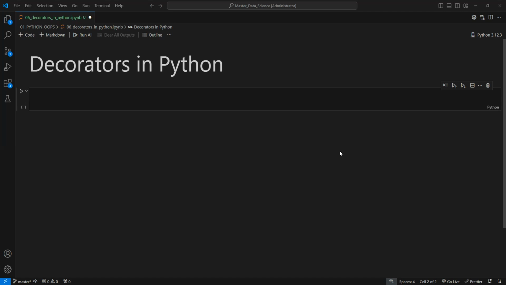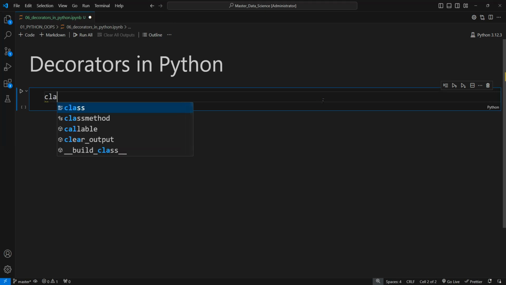Today's lecture we are going to study decorators in Python. So basically, what are decorators and why do we use them in our programming? The decorator concept is given in Python if we want to decorate our function, like if we want our function to look more clean and better. For that purpose we use decorators.